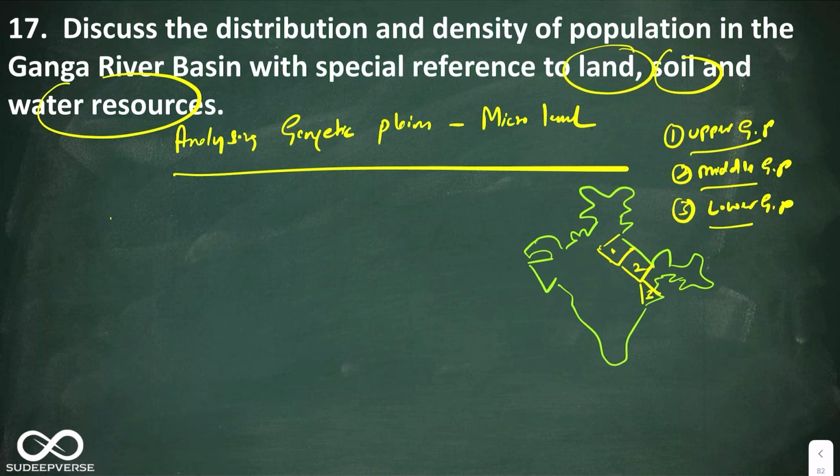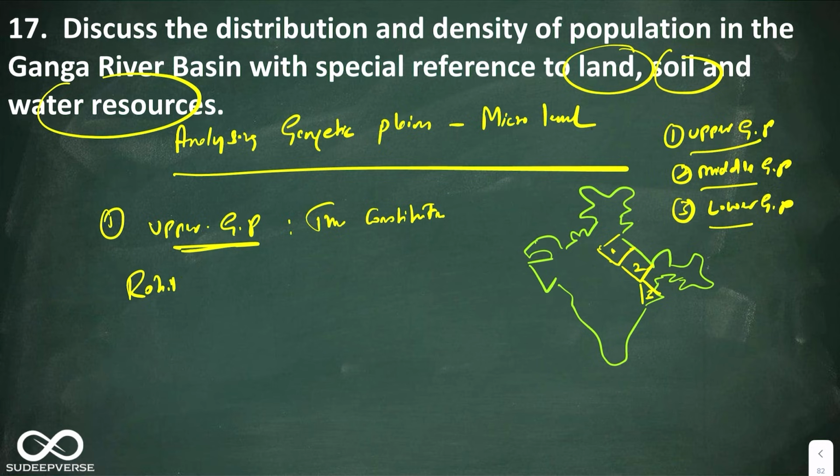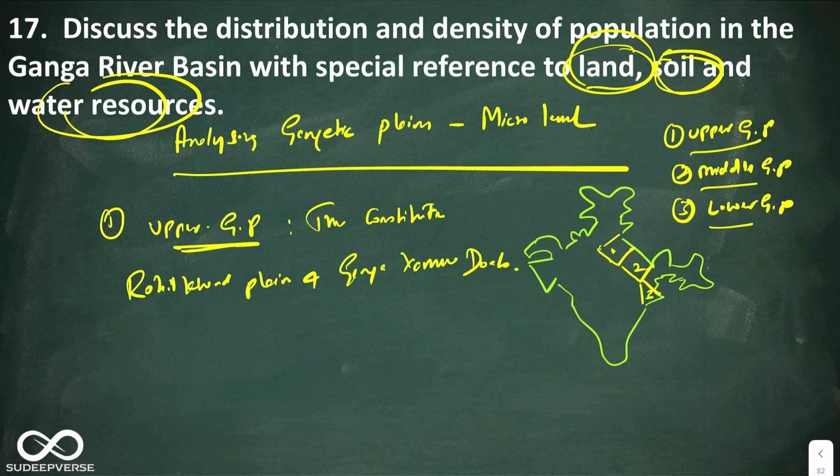So the first one is Upper Gangetic Plains. You can say this constitutes Rohilkhand Plains and Ganga-Yamuna Doab. Again, what to write inside this? They have already given the dimensions, I'm just going to cover it. Now, if I take soil, the soil is alluvial soil.